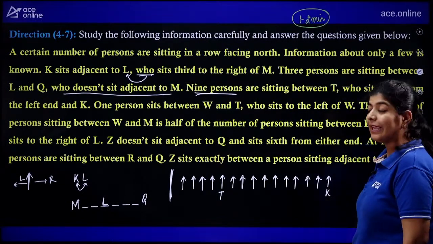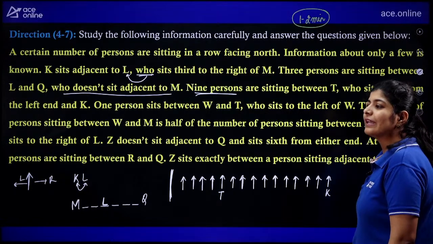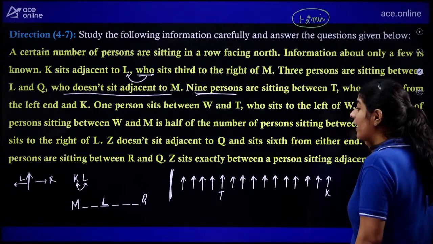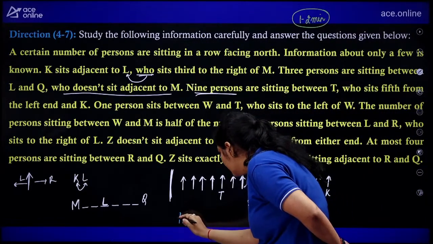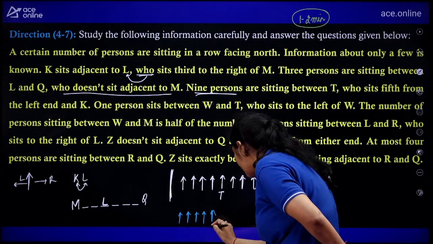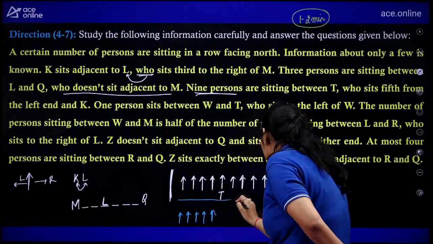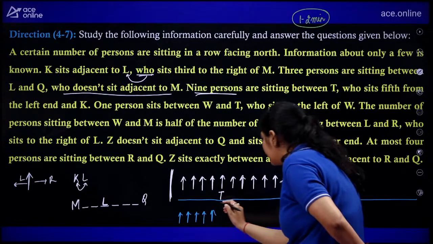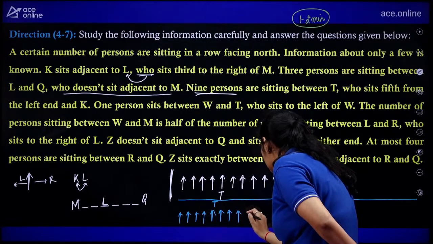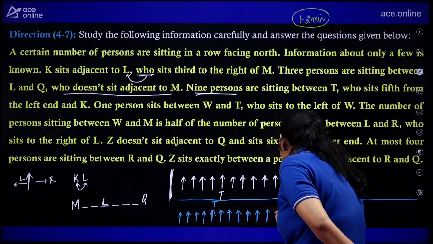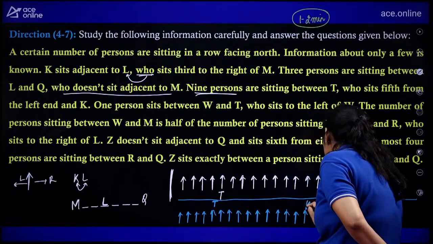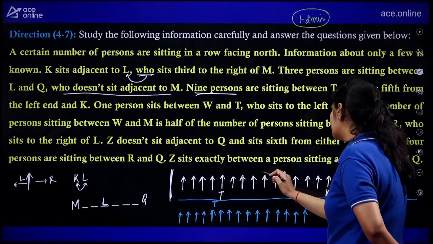Now we need to put L as well. It is not sure that we can easily draw the arrangement with one data, so I'm just going to draw one more arrangement. Here 1, 2, 3, 4, 5, here we are having T, right? Now 9 persons: 1, 2, 3, 4, 5, 6, 7, 8, 9, and here we are having K. Here we are having 3, 3, 6, 3, 9.